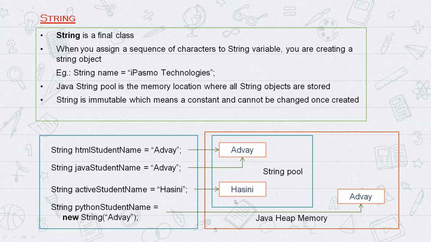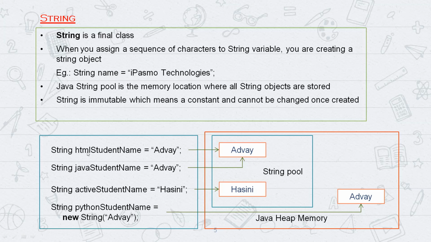The string pool will not create one more location because Advay is already present. So the JVM makes javaStudentName point to the same location. Then htmlStudentName and javaStudentName both refer to the same value in the string pool.